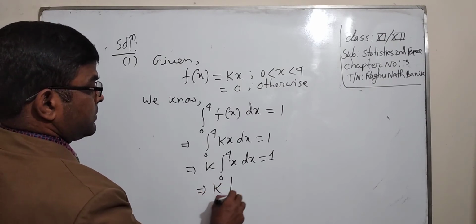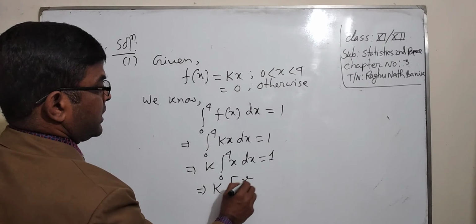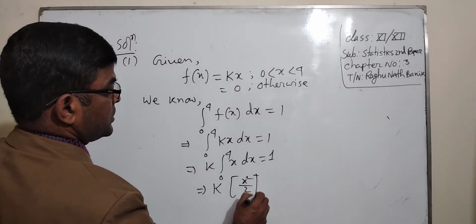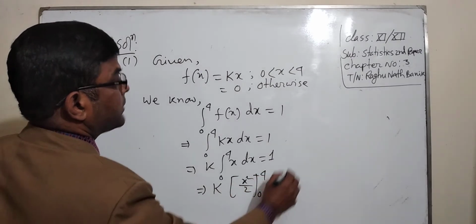The value is the bracket x square by 2 from 0 to 4, equal to 1.